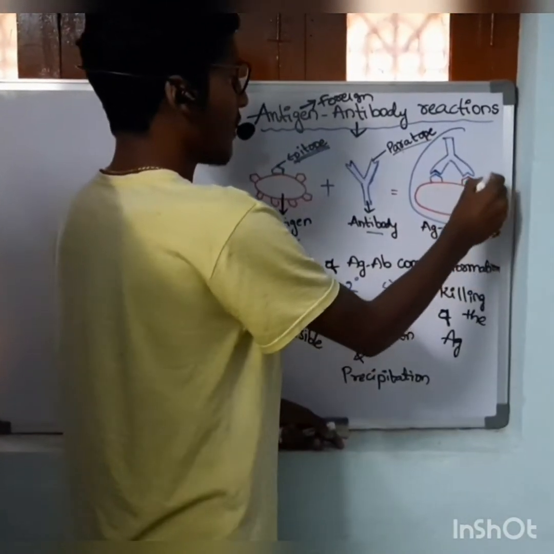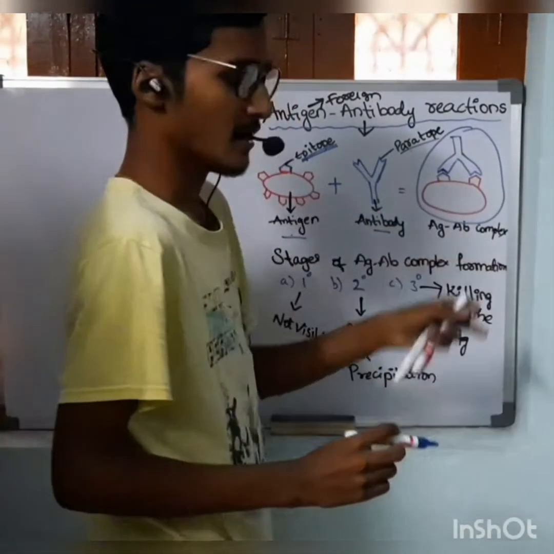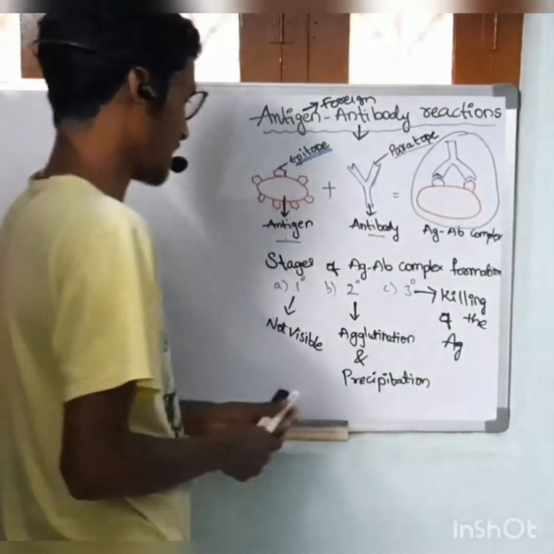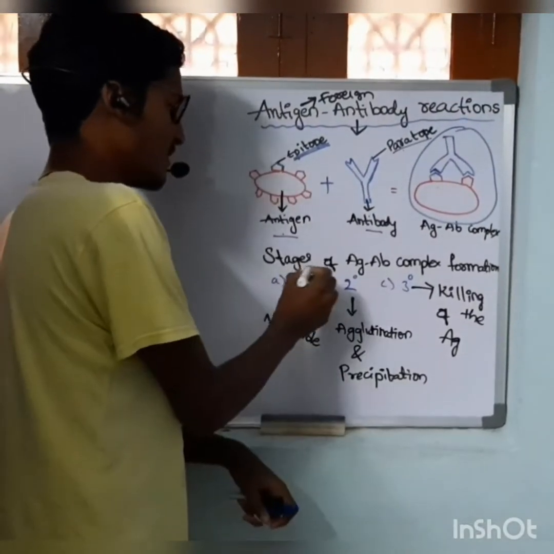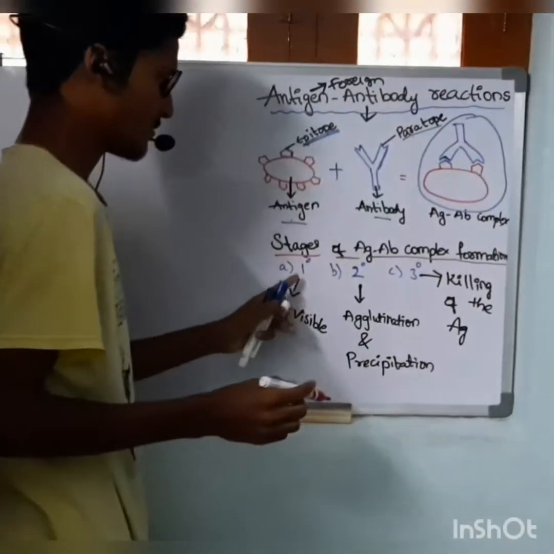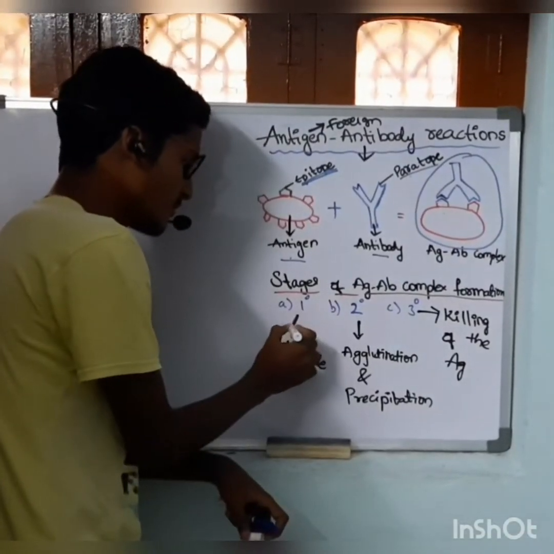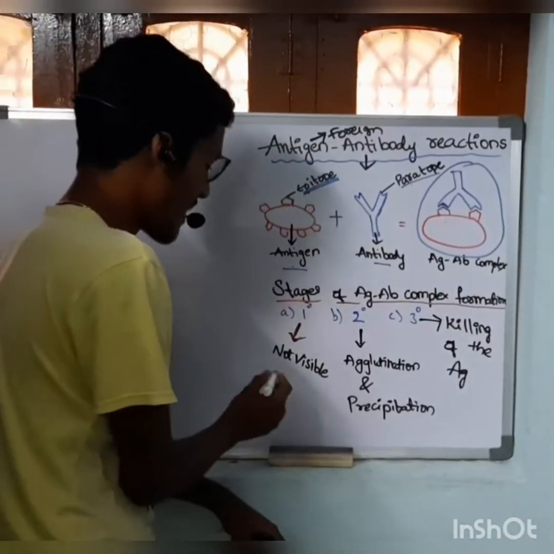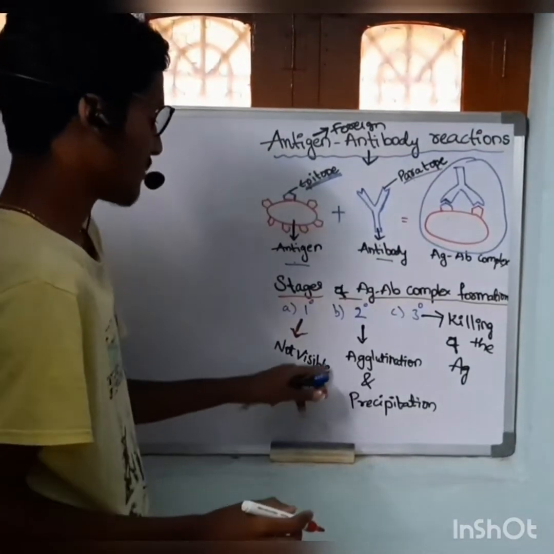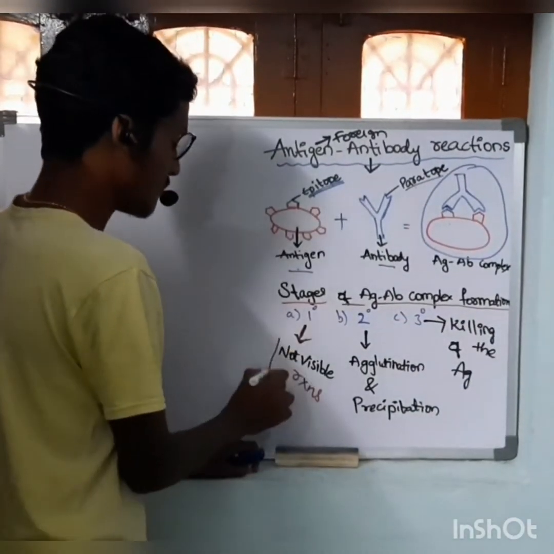The overall complex formed by reacting or attaching with each other is known as an antigen-antibody complex. This is the definition of antigen-antibody reaction. Now, the stages of antigen-antibody complex formation: first the primary stage, then the secondary stage, then the tertiary stage. In the primary stage, the reactions are not visible.